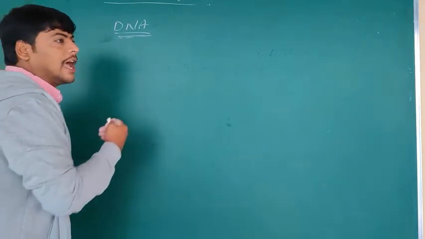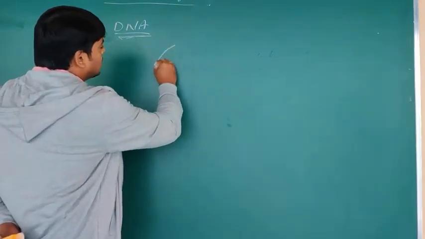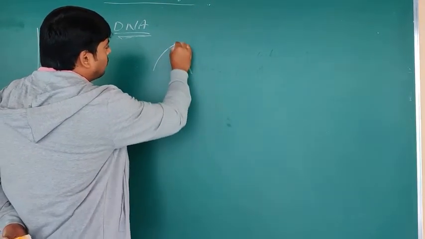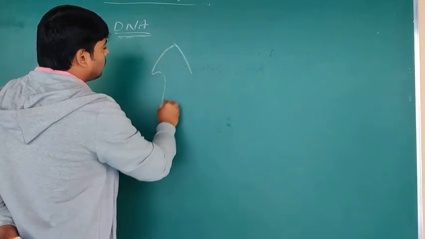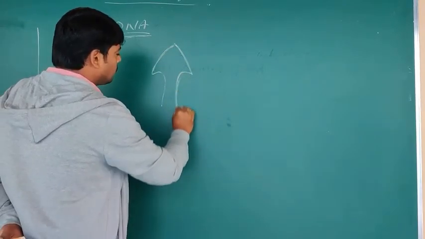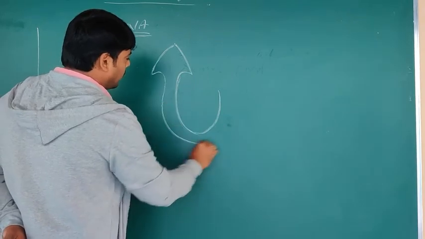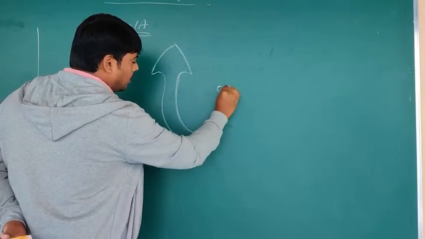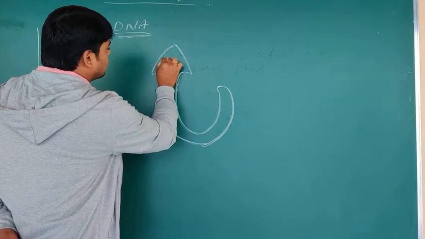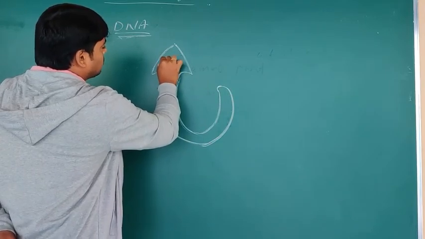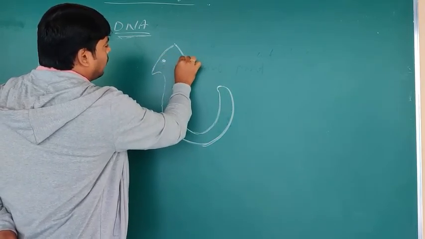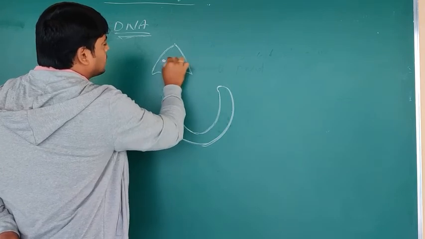Under that, for example, if you see the structure of the flatworm, planaria, the planaria consists of eye spots, which are not exactly eyes, but they resemble eyes.